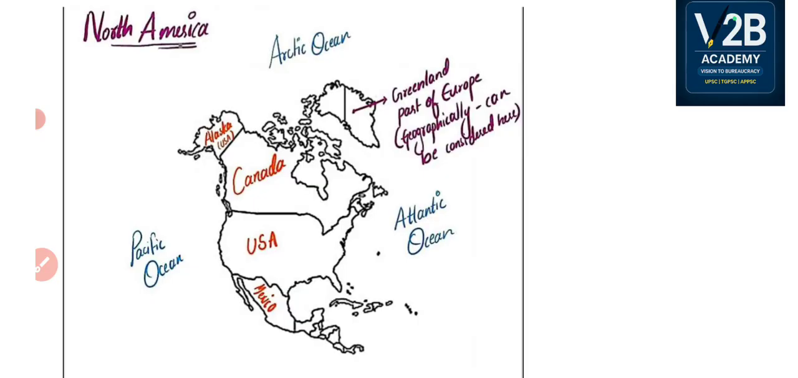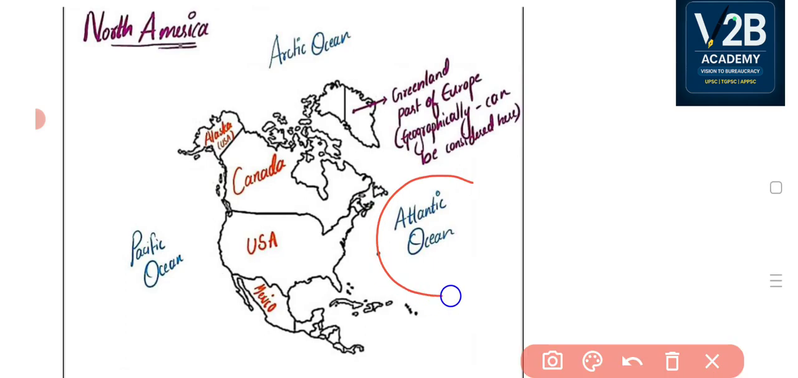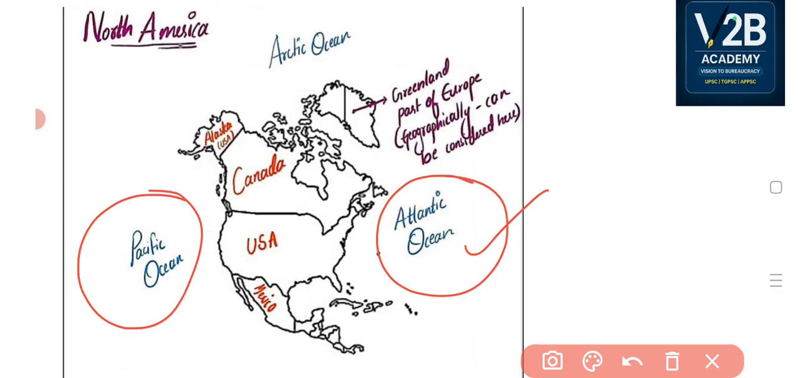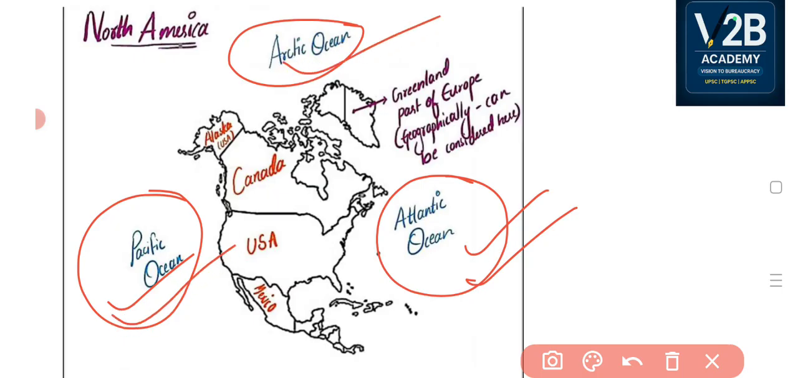So we are starting with North America. Before that, let me show you the different oceans by which North America is bounded. On the eastern side of North America, there lies the Atlantic Ocean. To the western side, there lies the Pacific Ocean. Same way we have seen for South America. But here comes the twist: to the north of North America there is the Arctic Ocean, that you have to remember. So to the east is the Atlantic Ocean, to the west is the Pacific Ocean, to the north it is the Arctic Ocean. This is the first pointer that I want you to remember.